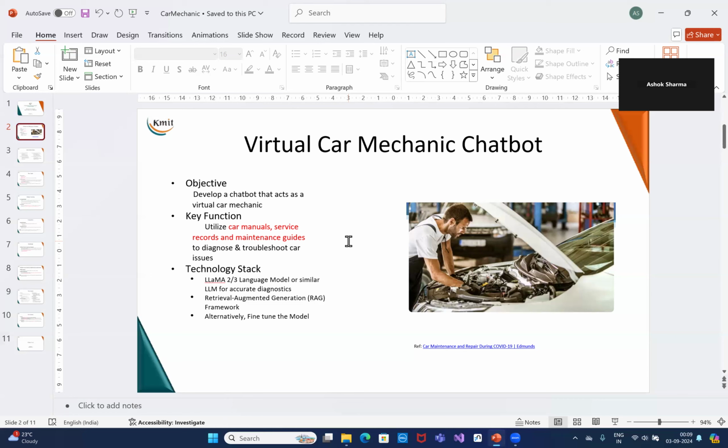Now, how does it get trained and from where does it get the information to repair the cars? We are using a large language model, which is pre-trained, and we have to augment that training with our own data. So we have data in car manuals, service records, and maintenance guides that help us diagnose the problems and map them to the solutions. That is the idea behind the virtual car mechanic. We will talk about the technology stack a bit later.